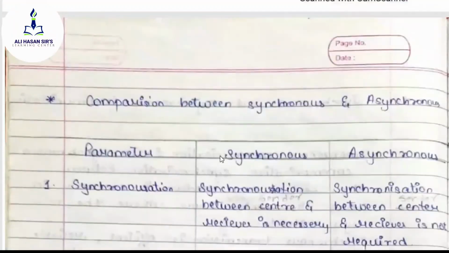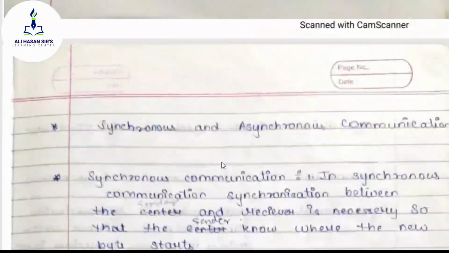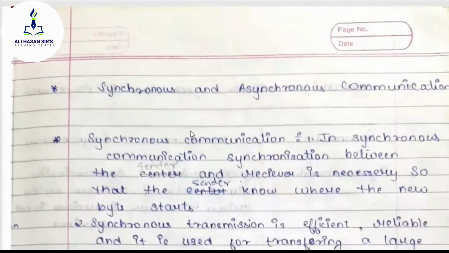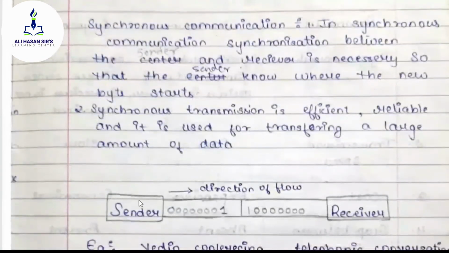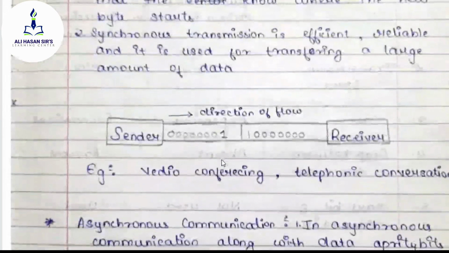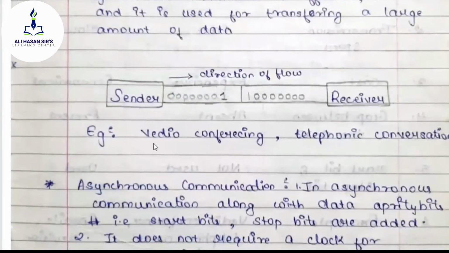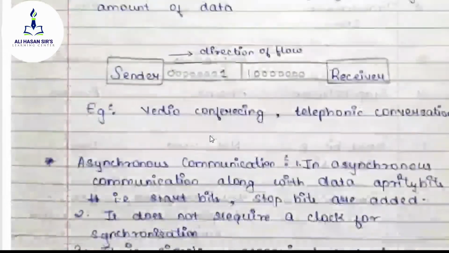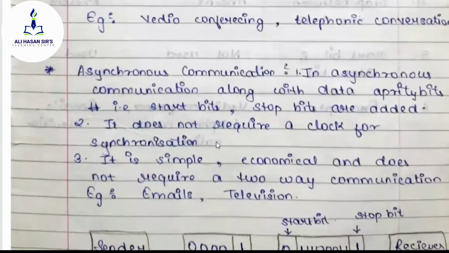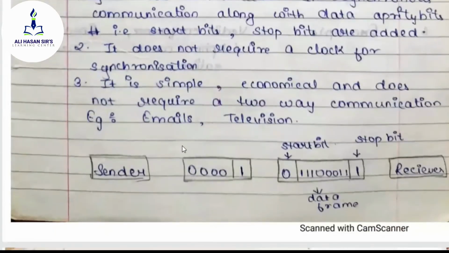After completing the topic electromagnetic spectrum, we have seen the topic of synchronous and asynchronous communication. In synchronous communication, the sender and receiver must require synchronization with the help of external time clock. The best examples of synchronous communication are video conferencing, telephonic conversation. All the live conversations are examples of synchronous communication. And asynchronous communication means the sender and receiver do not require synchronization between them with the help of external clock.